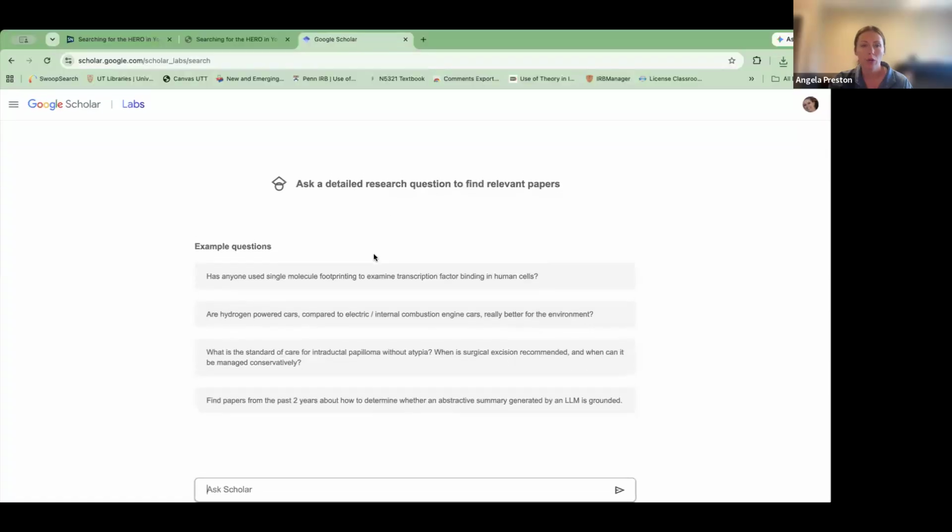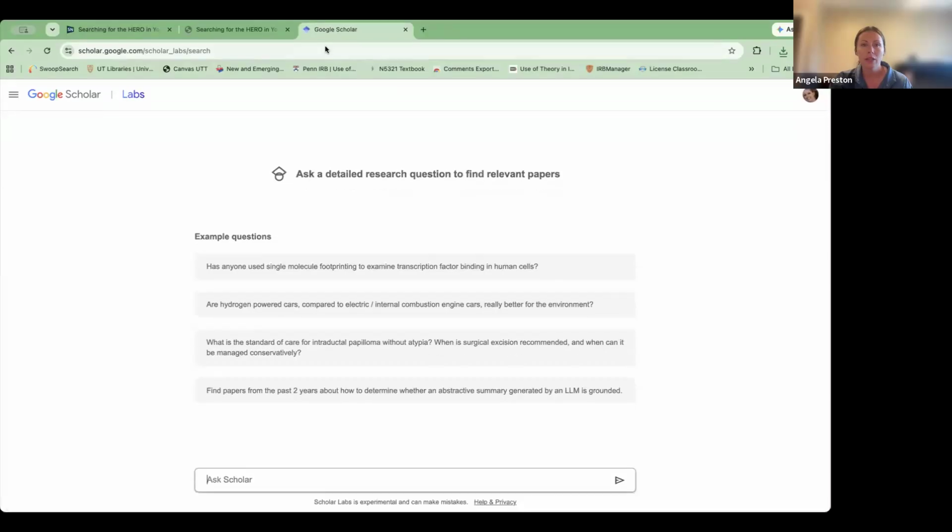Another thing, okay, so I also want to take a minute to go to Google Scholar Labs, and I am going to show you that, how it looks slightly different than Google Scholar. I think both of these are absolutely worth trying out for your next time you're looking for an article. And this one is different because it says ask a detailed research question. And so I'm going to say, is psychological capital related to adolescent mental health?